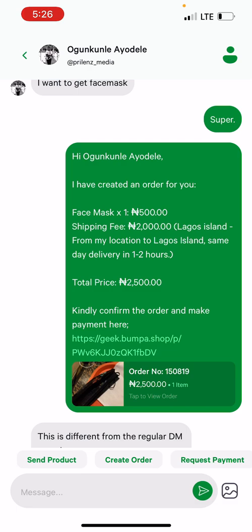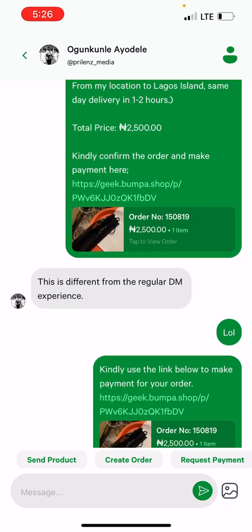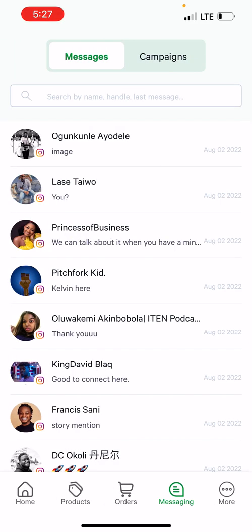You can close sales a lot faster. You can capture all your customers' details. You can respond to your customers a lot faster. So your customer experience is going to be a lot smoother. I hope this helps your business.